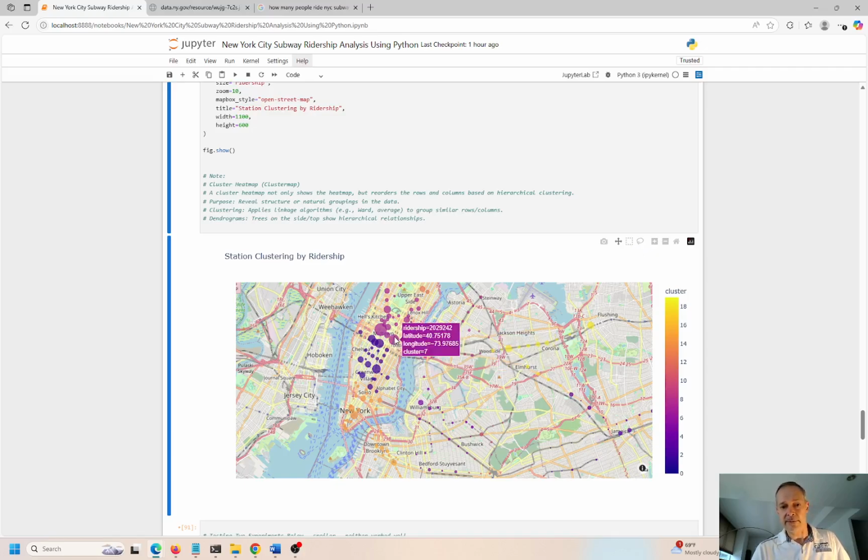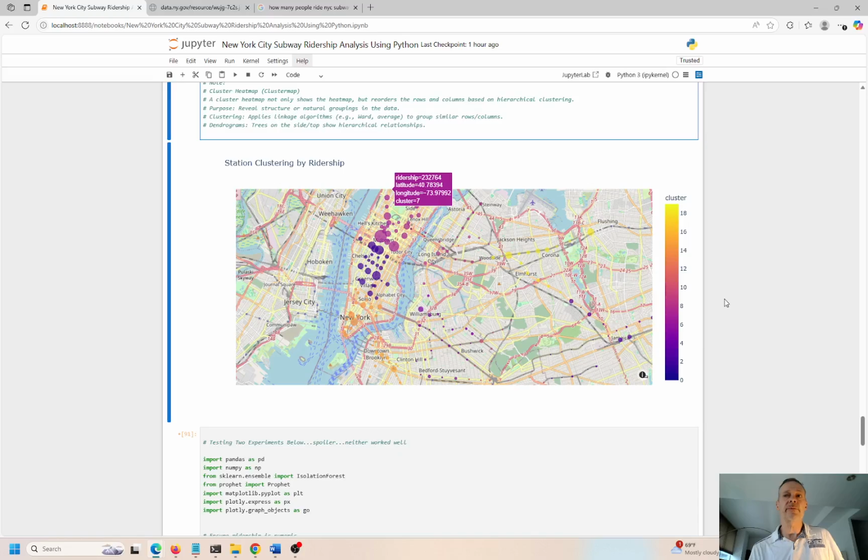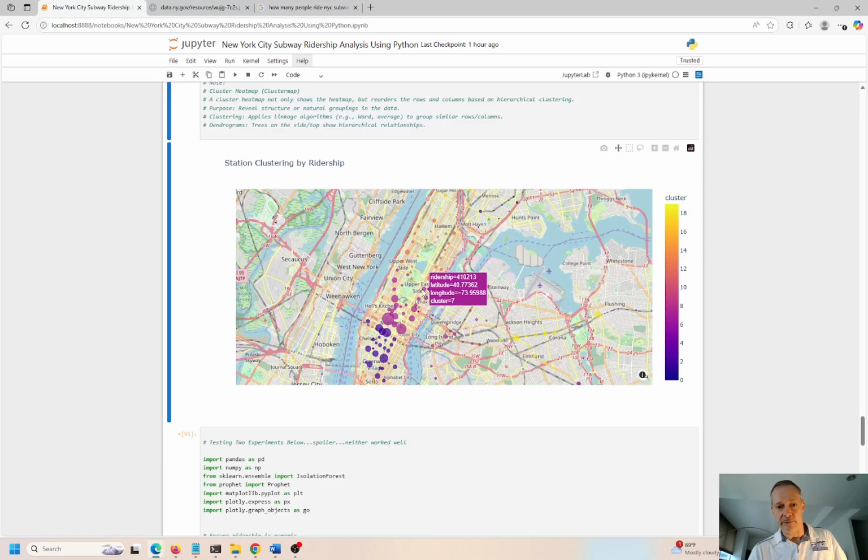So you can see here, everything that's cluster 7 is midtown. So this has high concentration over here. And again, what are we basing the clustering on? Latitude and longitude, right? So how close these subway stations are together. So you can create the clusters a bunch of different ways. The counts of the frequencies of people going into the subway or using those subway stations, or the lat-long coordinates of the subway station and where they're located. So that's how I did this. So you can see everything that's orange is together, everything that's blue is together. That makes sense. Here you see some yellow out here. This is cluster 18. So geographically, these are closer together, right? This is cluster 12, and over here we have cluster 12.